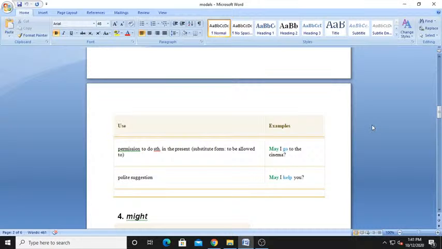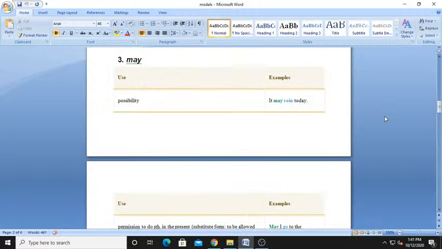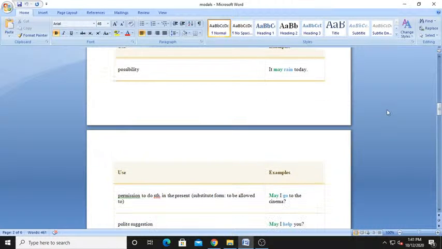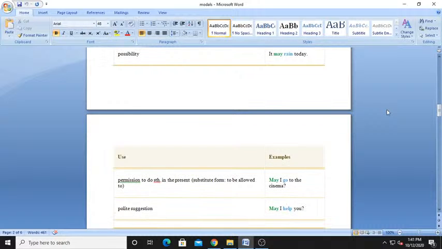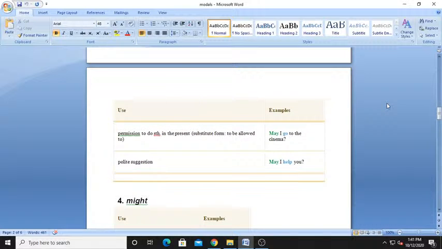So when to use may? When there is a possibility, for example, it may rain today. Next, if somebody seeks permission to do something in the present, you can use may. And next is for a polite suggestion. So in certain cases we can use may.